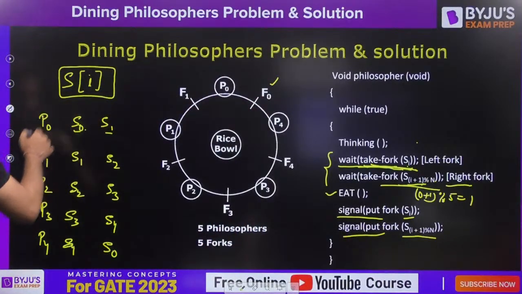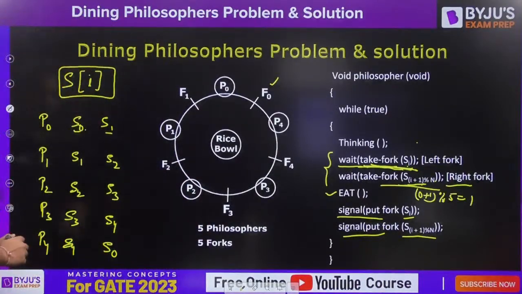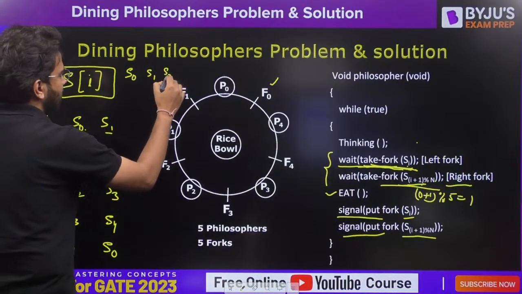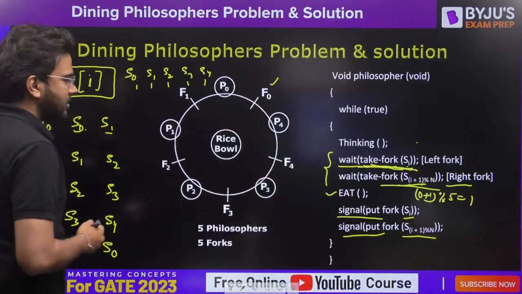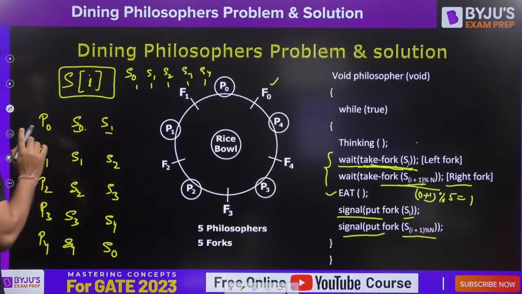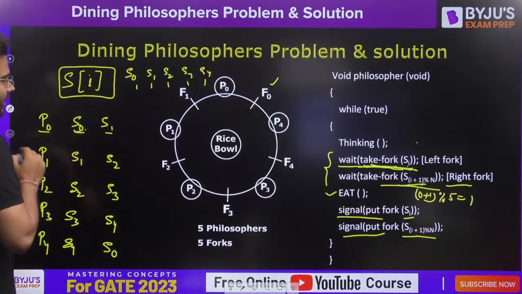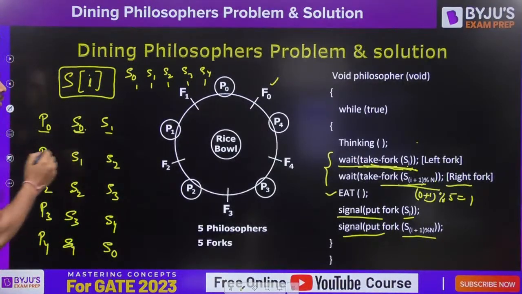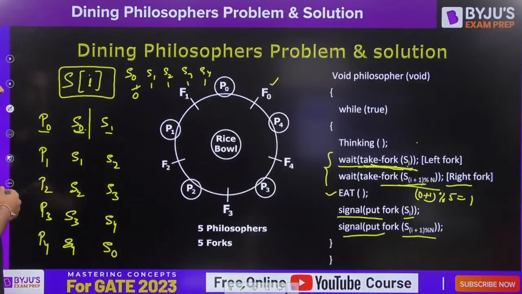Now we are considering one case when we can have a deadlock in this solution. We know S0, S1, S2, S3 and S4 values are all initialized to 1, because they are binary semaphores. Now consider this case carefully. When P0 is executing, let's say it wants to pick its left fork. So it performs wait operation on S0, making it 0, correct? Let's say P0 got preempted.